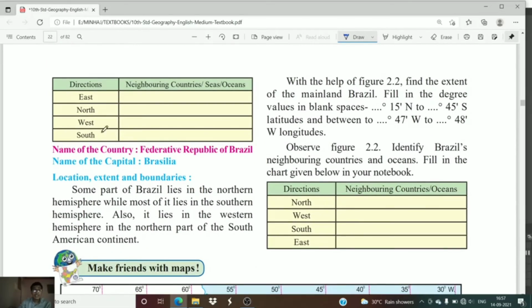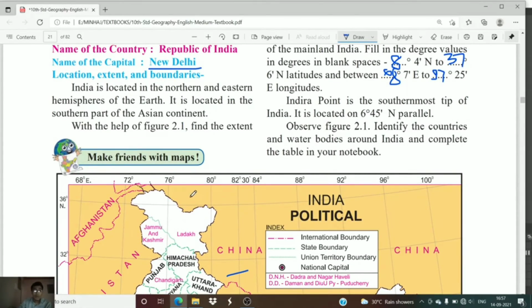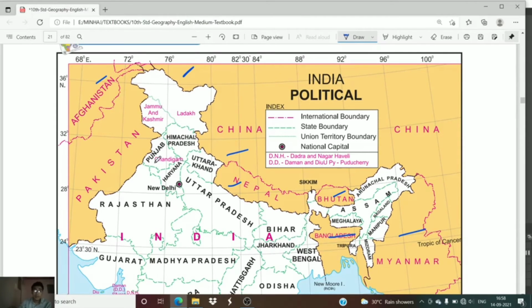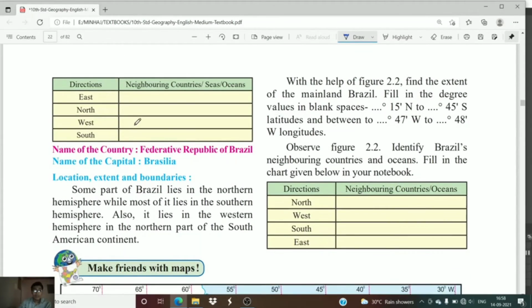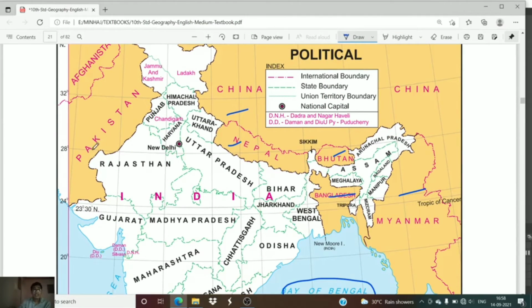Whereas the countries lying on the north are, obviously, China. Some part of China is in the north. Afghanistan is there. These are the countries lying in the north of India, and some part of Pakistan. Then the country lying on the west is Pakistan.